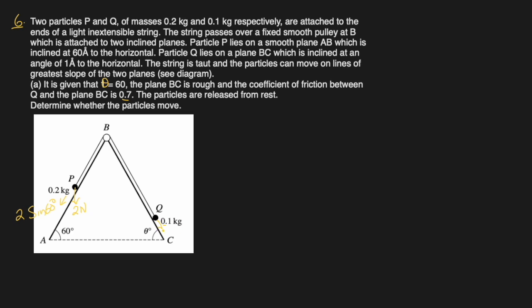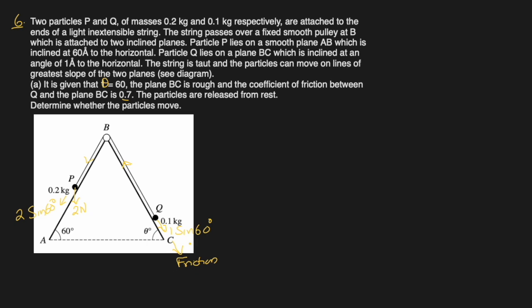And this will have a component, because theta is 60 they have given, so it will be 1 sine 60. Obviously this is heavier, so this will move upwards, this will go downwards. However, this BC surface is rough. That means since it is trying to move up, there will be a frictional force additionally downwards.